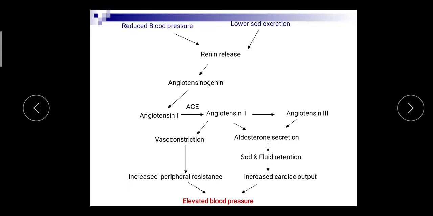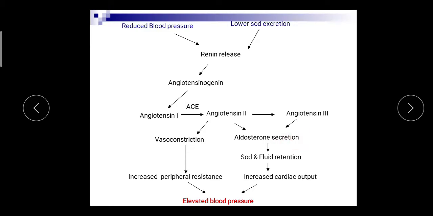Angiotensin 2 is further hydrolyzed to angiotensin 3, which is less potent than angiotensin 2, but both are responsible for aldosterone secretion.